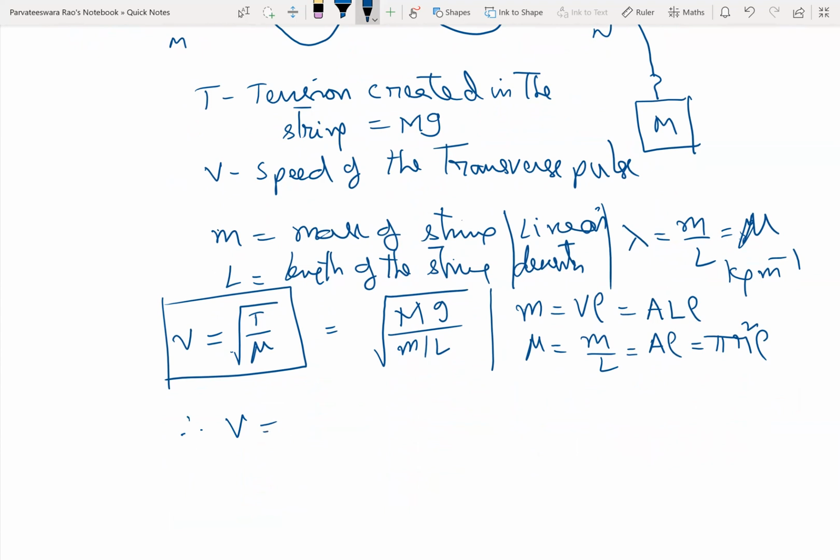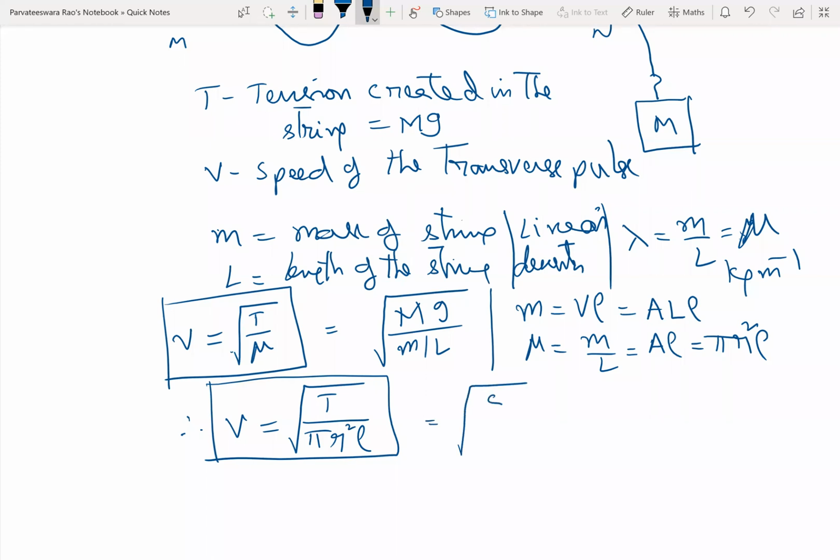Therefore, the formula for the speed of a transverse progressive wave in the string will now become root of T by pi r square into rho. A very important formula. You will be getting some problems based on this relation. This T by pi r square, sometimes we also call it stress. S is equal to tension by area. This is called stress. It will have the same units as pressure.